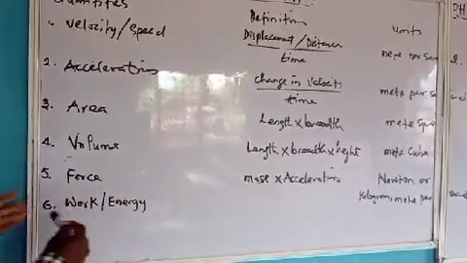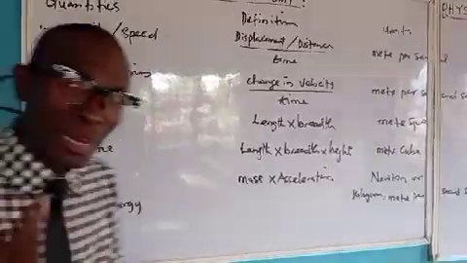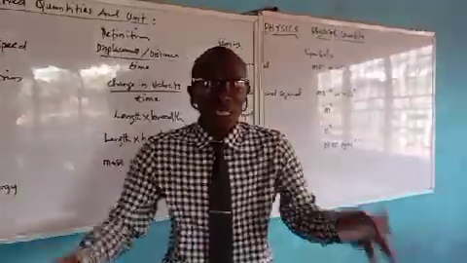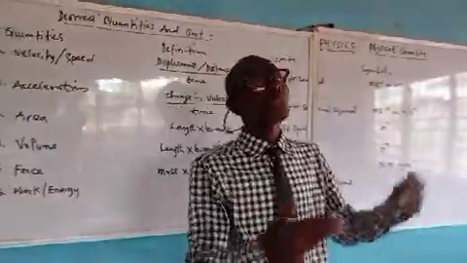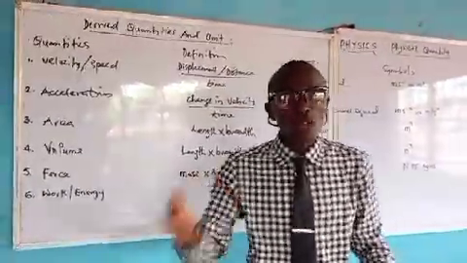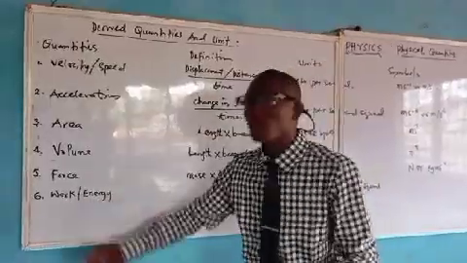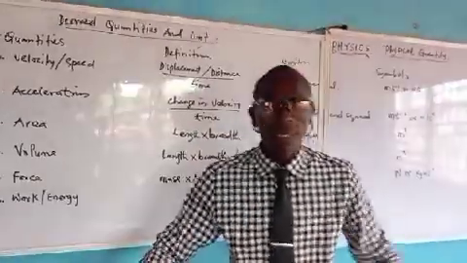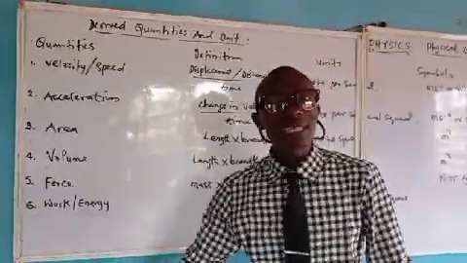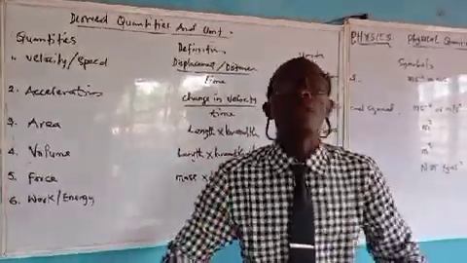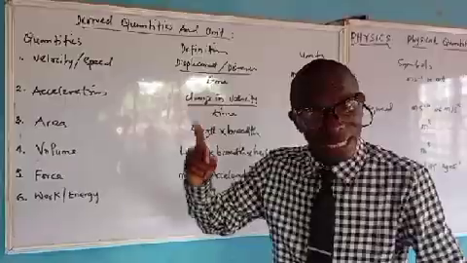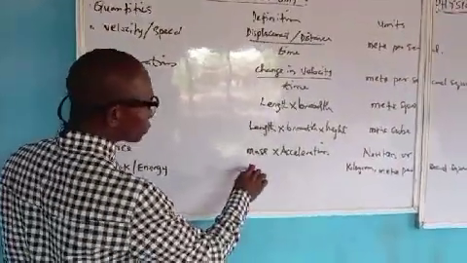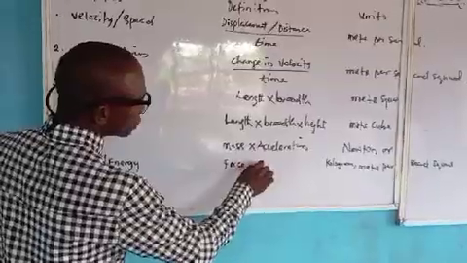That is why we always bring them together, because there are some questions that come like that. They will ask which of the following have the same unit, the same dimension. Are you getting me? So you must know that work is force times distance. Energy, force times distance. Moment of a force, force times distance. Torque or couple, force times distance. Always know that they go together. So when I come here, I will define it. There is force times what? Distance.